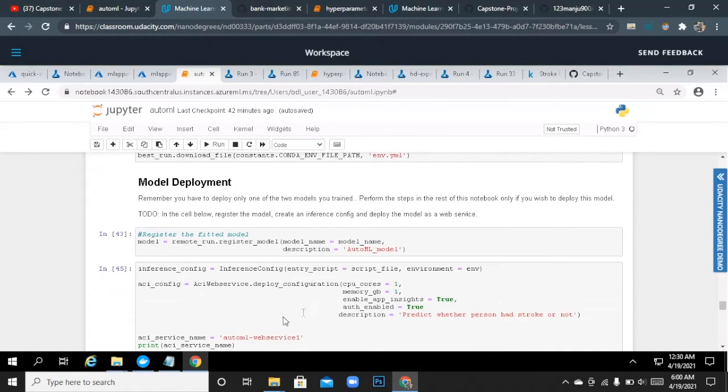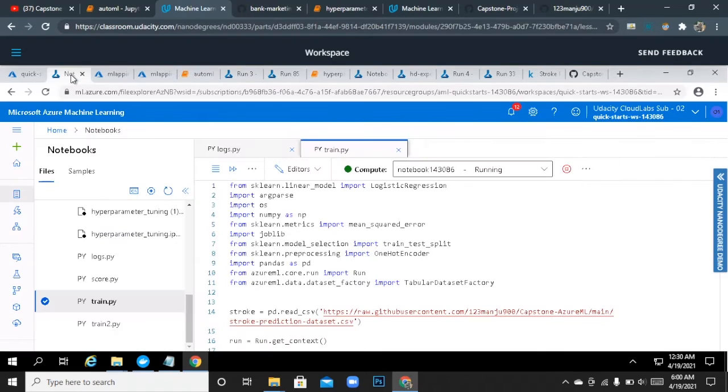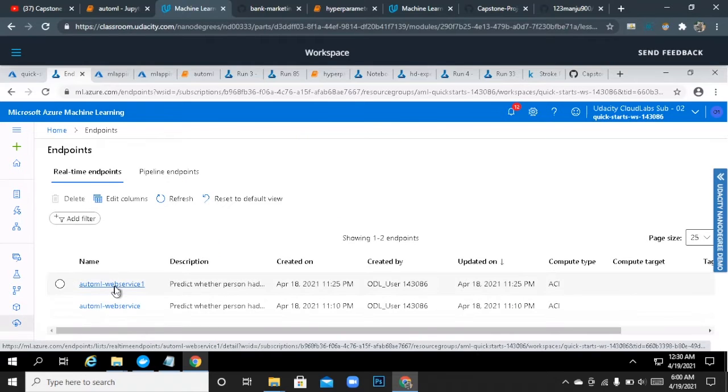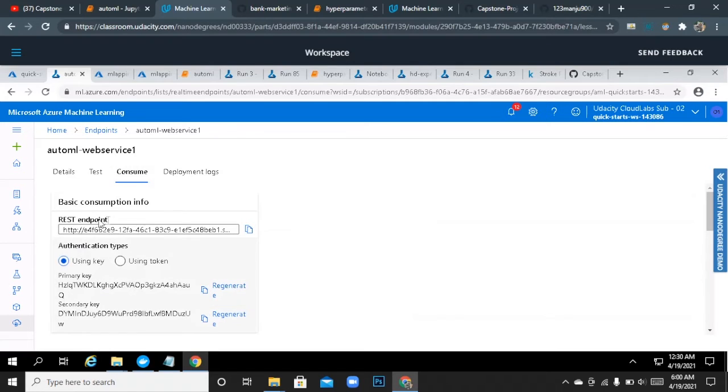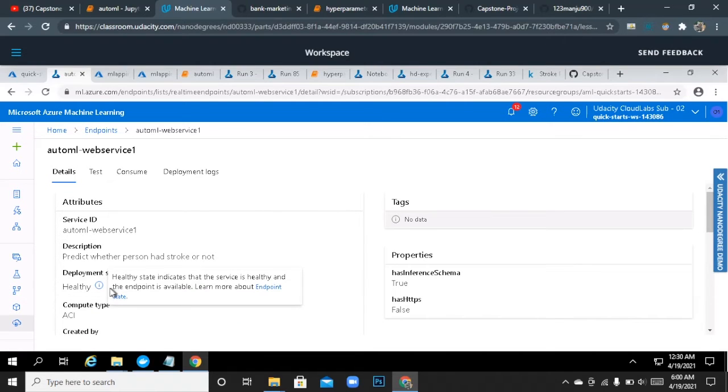Next I have deployed the model, which you can see in the endpoint section. Here I have deployed 2 web services. If I just click on this, here you can see it is ready for consumption with a REST endpoint and authentication keys, and the deployment state is healthy.